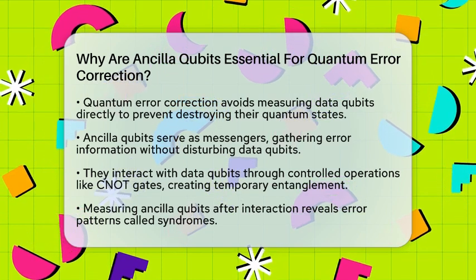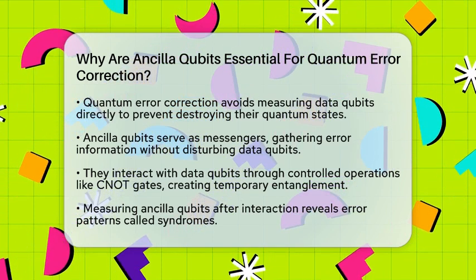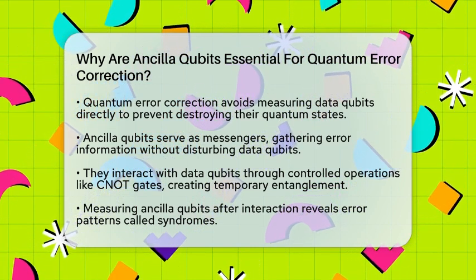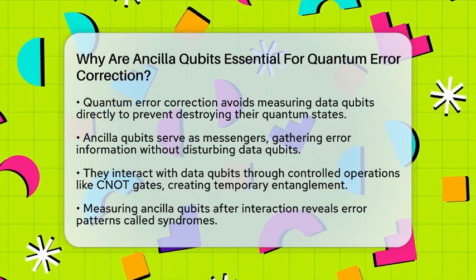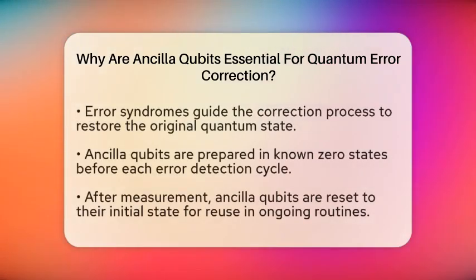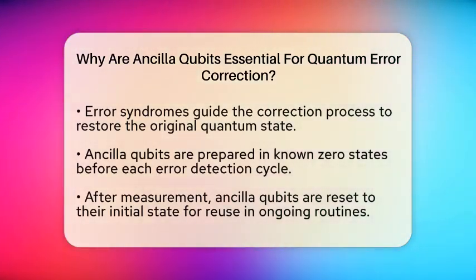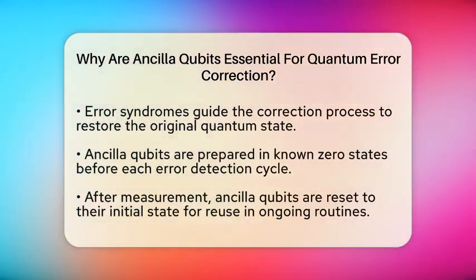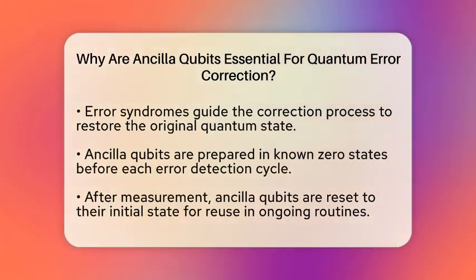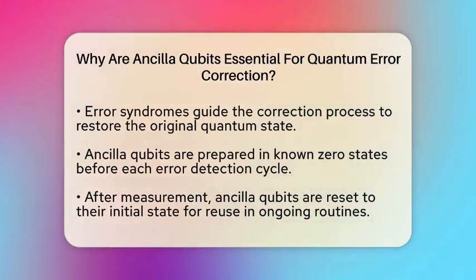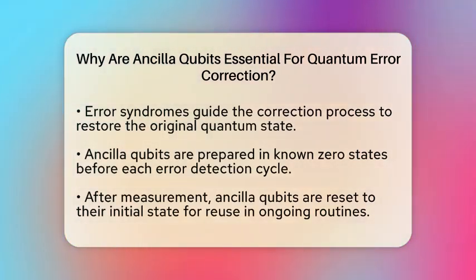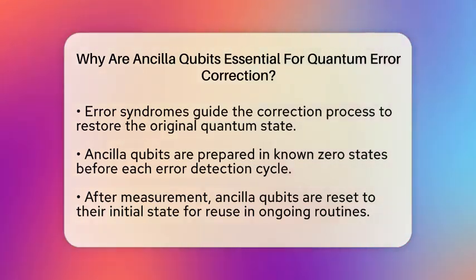They are vital because directly measuring data qubits would collapse their quantum states and erase the information stored inside. Instead, Ancilla qubits interact with data qubits through controlled operations like CNOT gates, which entangle them temporarily. After this interaction, measuring the Ancilla qubits reveals error patterns, called syndromes, that tell us what kind of errors might have occurred. This process allows us to correct errors without destroying the quantum information.